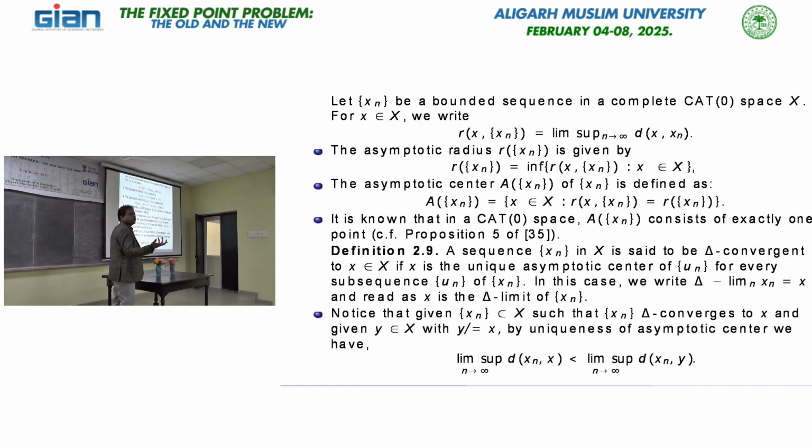It is due to the uniqueness of the asymptotic center, because the asymptotic center is always unique here. So if we have a sequence x_n that delta converges, not strongly, to x, and we have a y different from x, then uniqueness of the asymptotic center implies this inequality. And this is your Opial property.